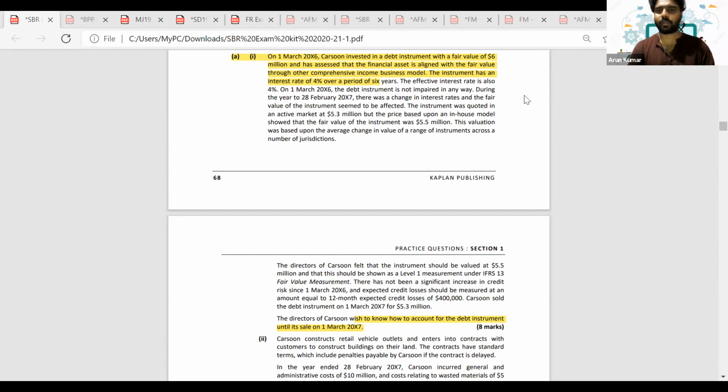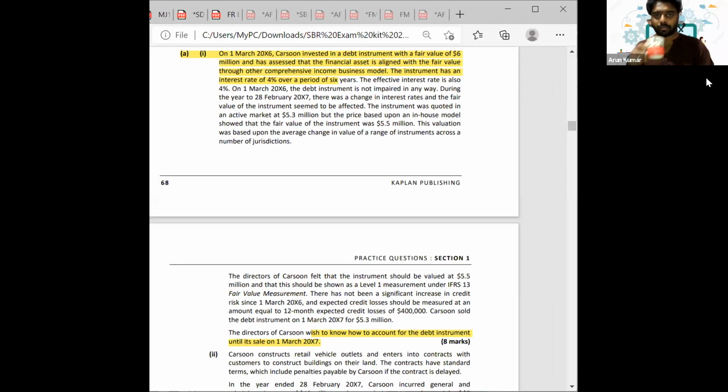Sorry, or the amortized cost model. What type of debt investment is it? Yeah, it is using FVTOCI, right? We will discuss the answer.